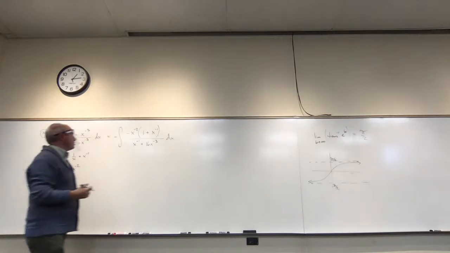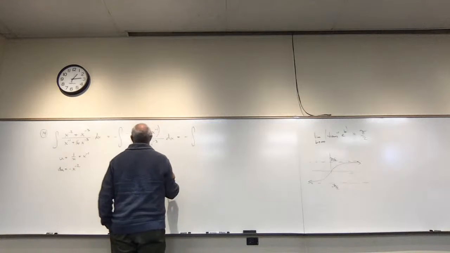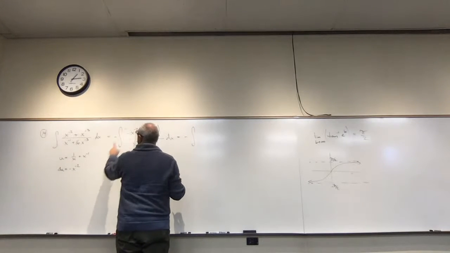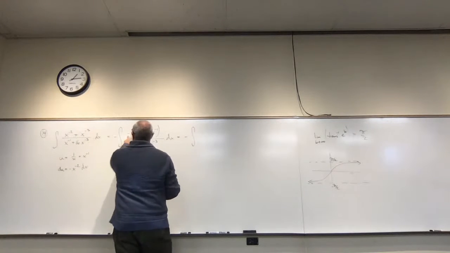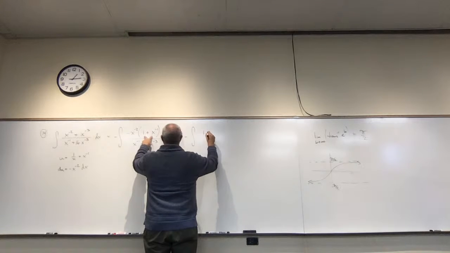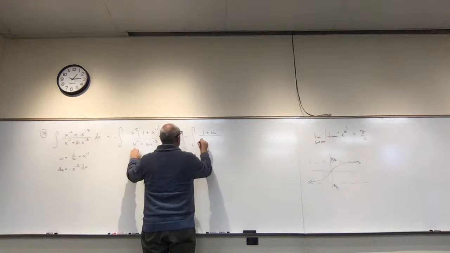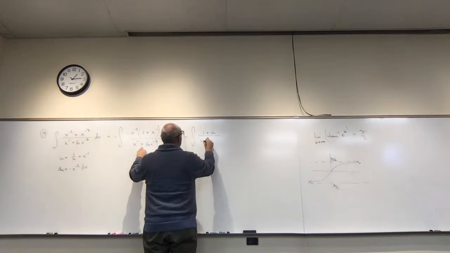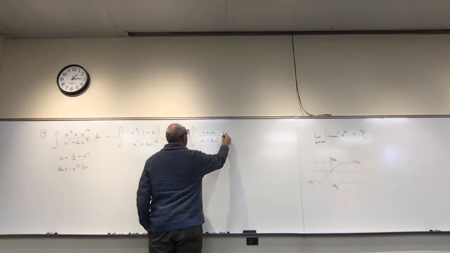Now I could make the substitution if I want to, and I get a negative integral. This is part of du, this is part of du. So what's left over on top is 1 plus u. And on the bottom, I have u plus 16, I'm sorry, plus 16u cubed du.